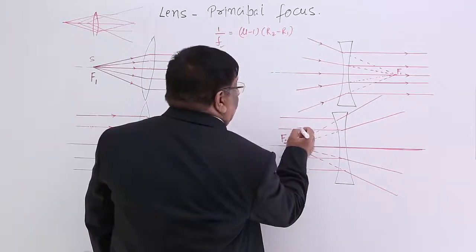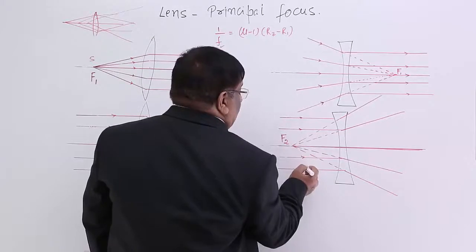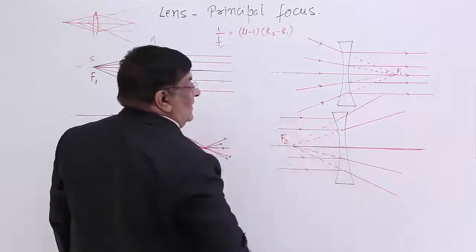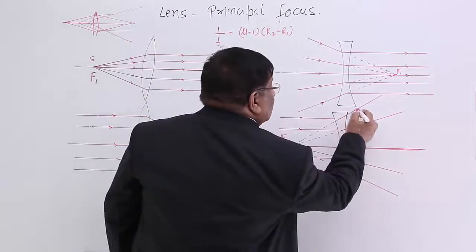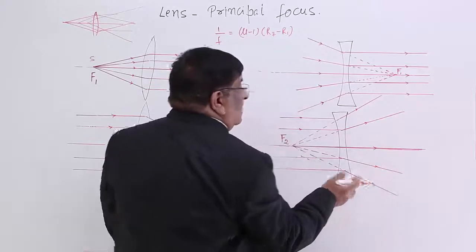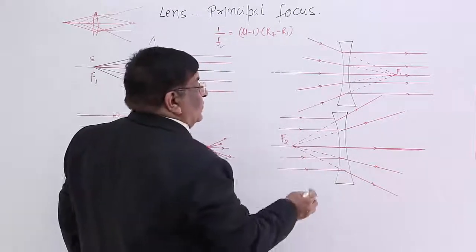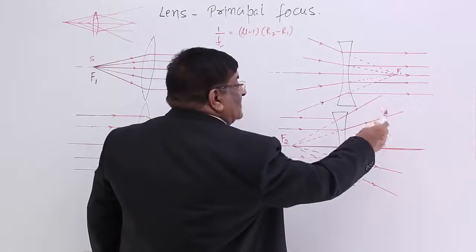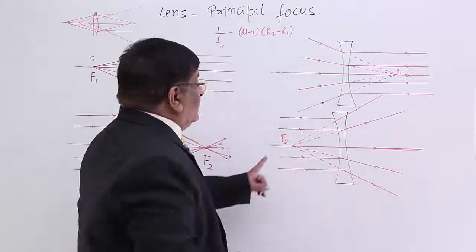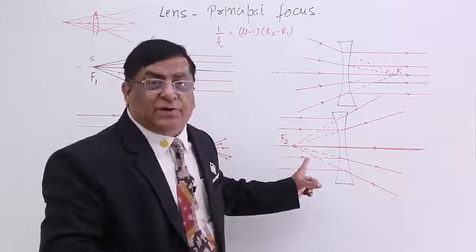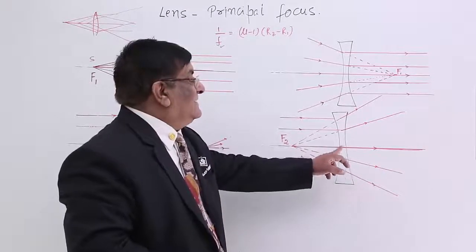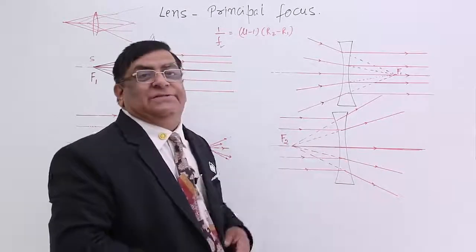In case of concave, what is common? Parallel rays are incoming. But here, we see it is a diverging lens, so they are diverged and appear to come from a single point. This point from where they appear to come is known as principal focus number 2 in case of a concave lens.